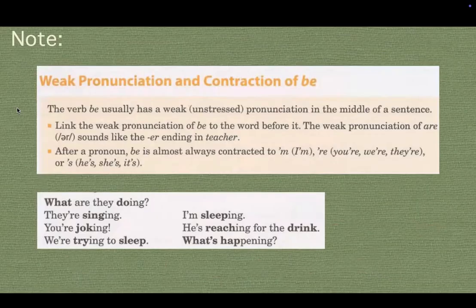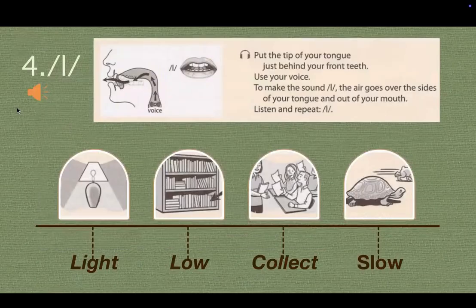For example, what are you doing? What are you doing? Next one, we have you're jogging, right? You're jogging. And after a pronoun, be is almost always contracted: I'm, you're, we're, they're, he's, she's, it's.